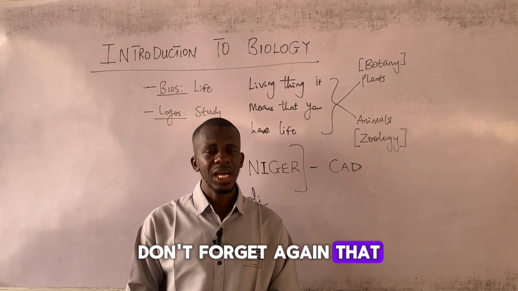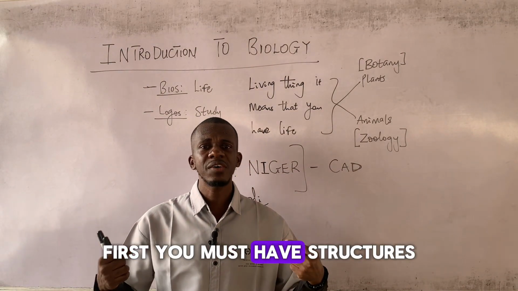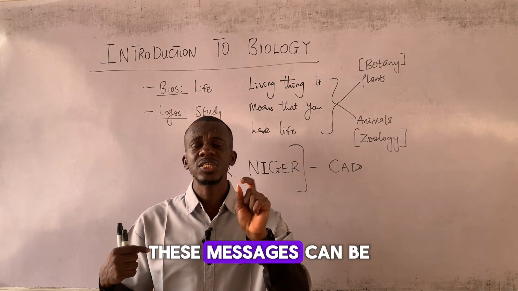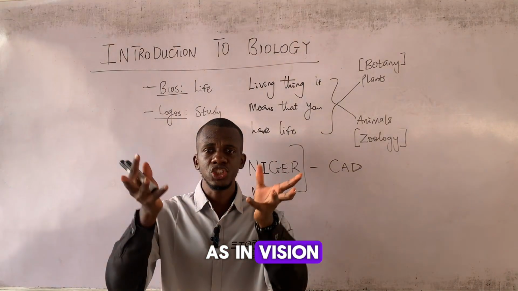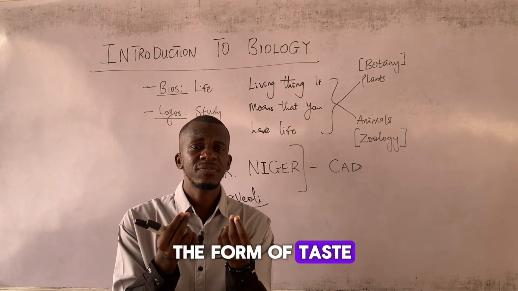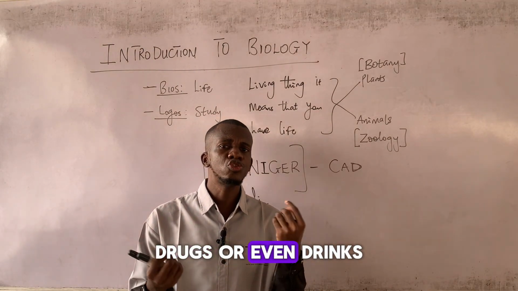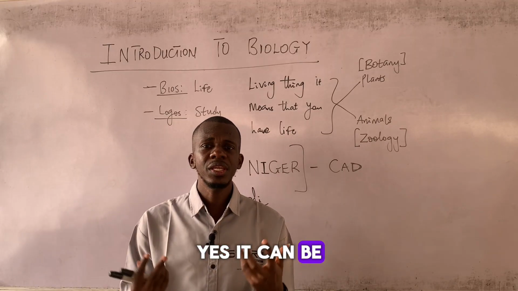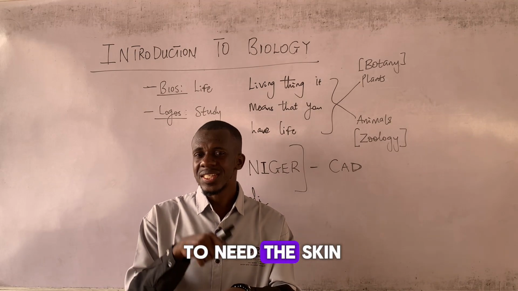So don't forget again that to carry out irritability, three phases or three stages are involved. First, you must have structures, which I call organs, that help you receive these messages. These messages can be in the form of sound, so you will need the ears. It can be in the form of sight, as in vision, pictures or videos, so you will need the eyes. It can be in the form of taste, flavors, embedded within food, within meals, drugs, or even drinks, okay? So you are going to need what we call the tongue. Yes, it can be in the form of pain, heat, all right? So you are going to need the skin.